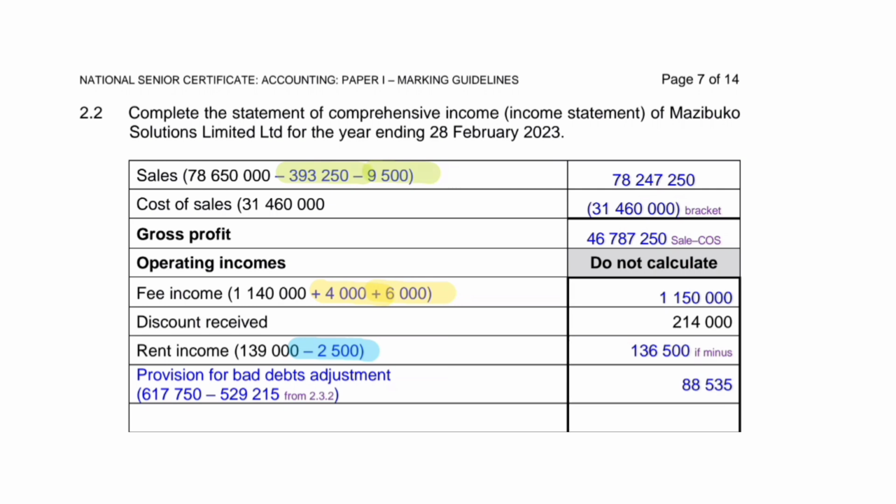I just want to quickly add, if it was a return, if this 9,500 was a return from the debtor, they had actually bought, for example, an 8 kV model and they returned it, they're like, I don't like this model. We would also need to subtract the cost of that from cost of sales. This is because cost of sales is an account we use to track the cost of goods sold. So when someone returns the stuff that they have bought, we also need to take the cost of that item that they returned from our cost of sales.